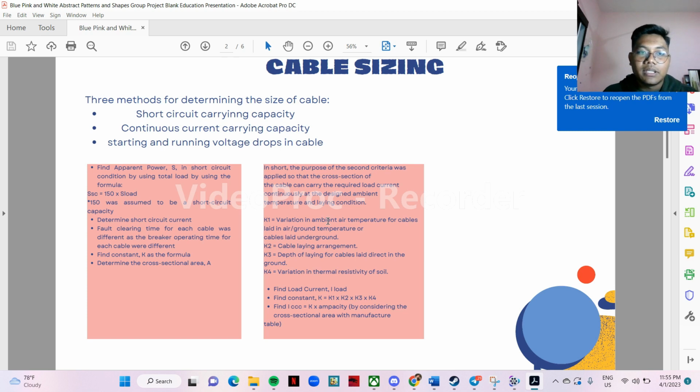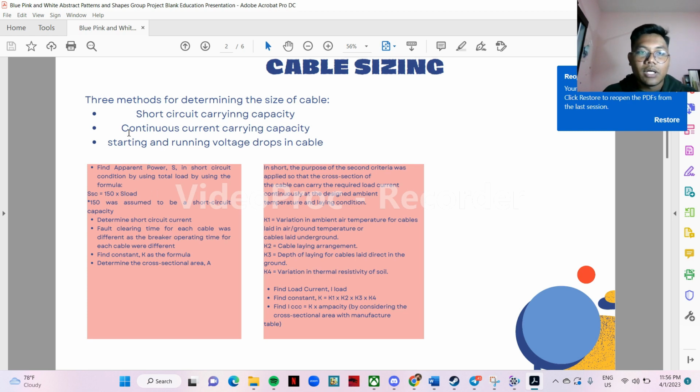Second, determine the short circuit current. Third, the fault clearing time for each cable is different, as the breaker operating time for each cable is different. Fourth, find the constant K by using the formula given. And lastly, we have to determine the cross-sectional area of the cable.